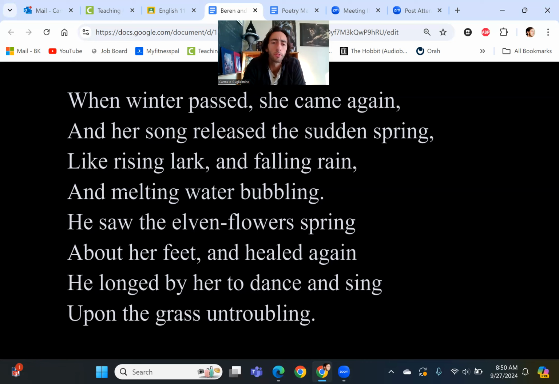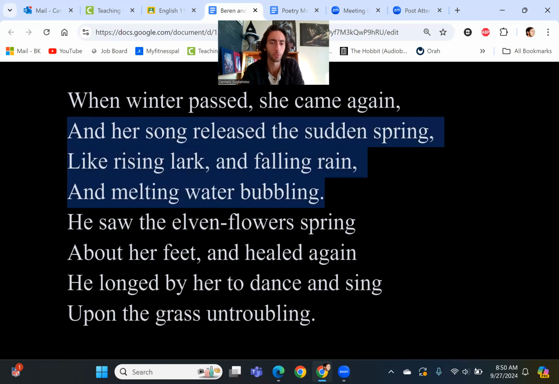Okay. So winter passes, she comes again into the forest, or at least into the area of the forest that he's in. Her song releases the sudden spring like rising lark and falling rain and melting water bubbling. So again, this unclear magical effect or magical system.